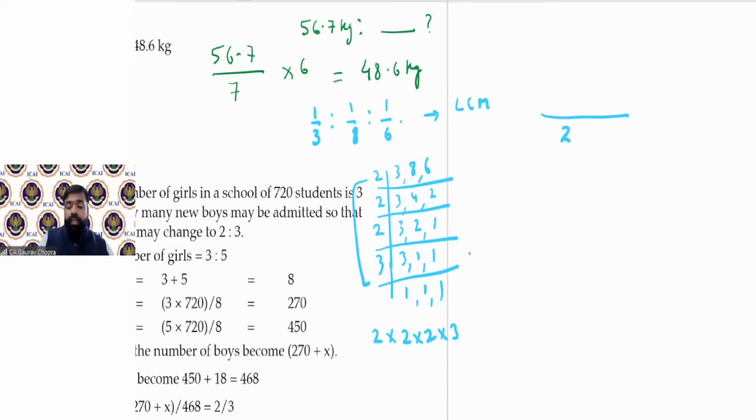So LCM is 24. So 24 divided by 3 is 8. 24 divided by 8 is 3. And 24 divided by 6 is 4. So 8:3:4 becomes the final ratio. Okay. So in this way, you can easily calculate your ratios.